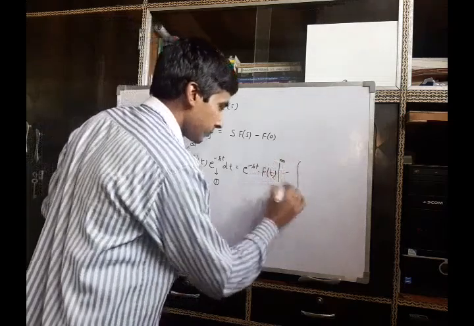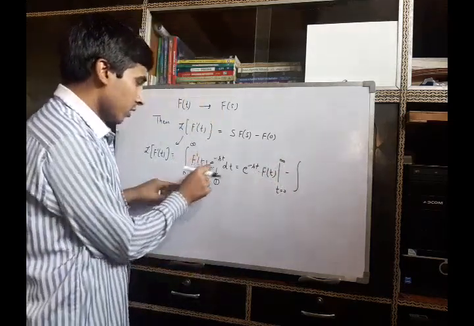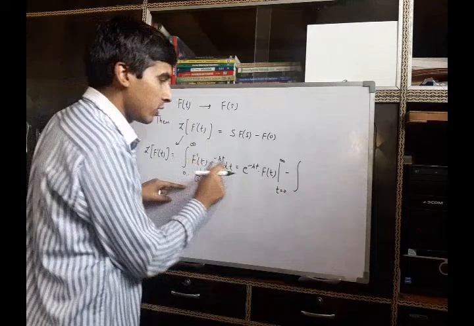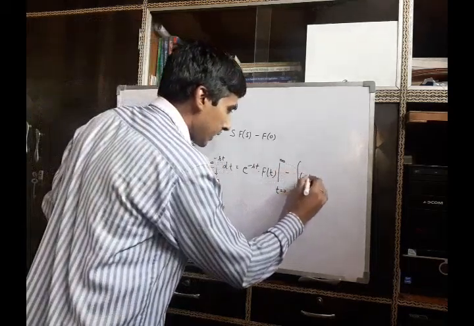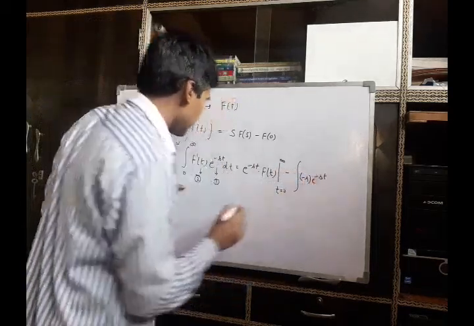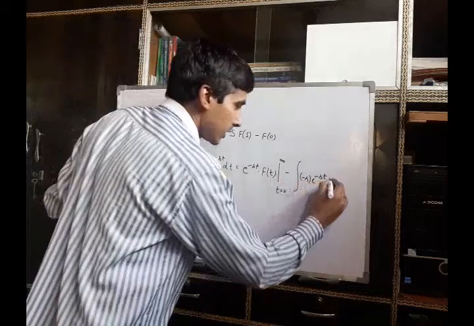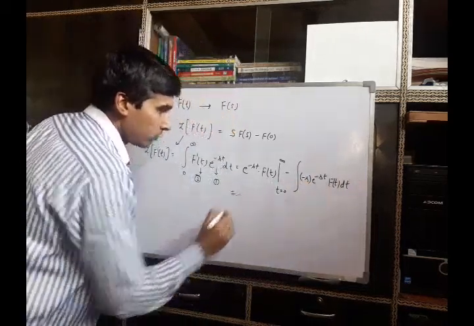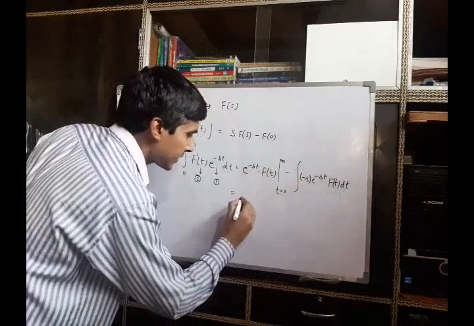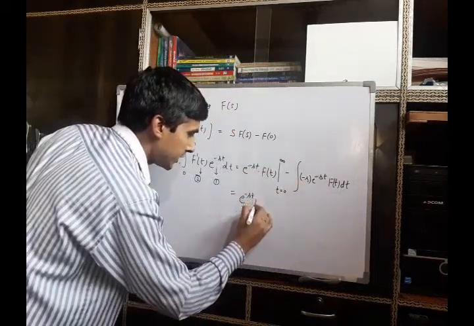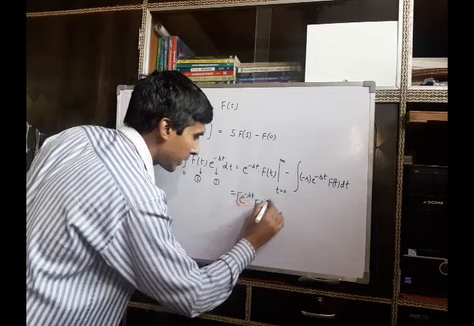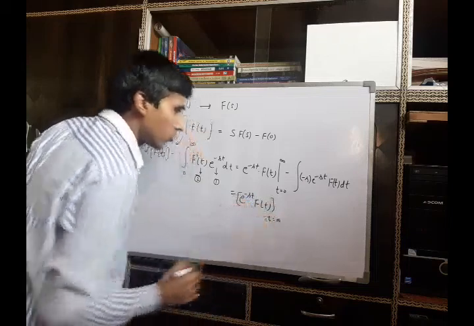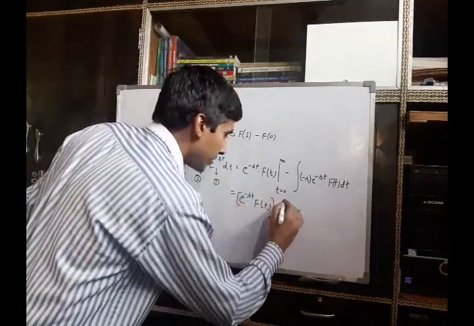Now minus, again the differentiation of the first function will be minus s e raised to minus st, into the integration of this, which will be f of t dt. So we can rewrite it as e raised to power minus st f(t), when we apply the upper limit t equal to infinity, and for the lower limit it will be